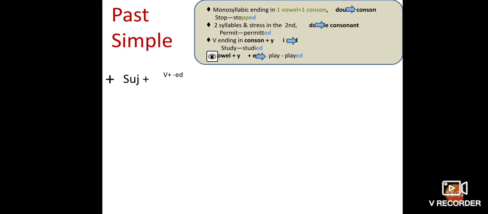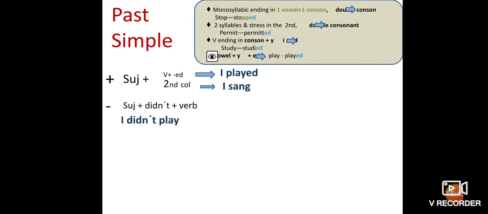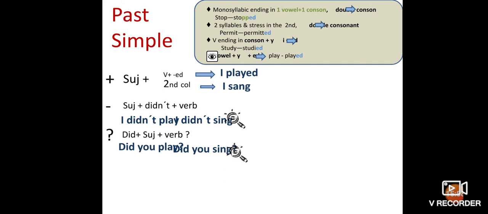Subject plus verb plus ed: I played. I sang. Subject plus didn't plus verb: I didn't play. I didn't sing. Did plus subject plus verb: Did you play? Did you sing?